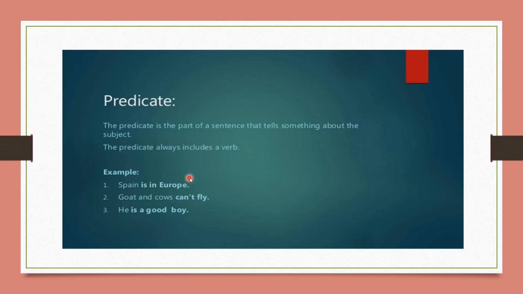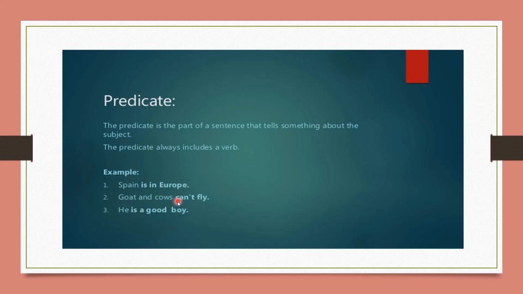That this sentence carries a subject, which is Spain, and "is in Europe", these bold font words, are the predicate. Is is a verb. In Europe is the object, and indirect and direct objects are there. So this is the predicate.